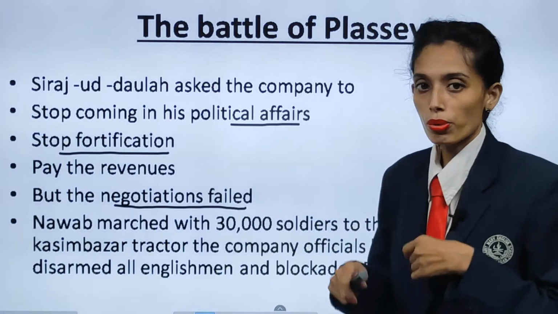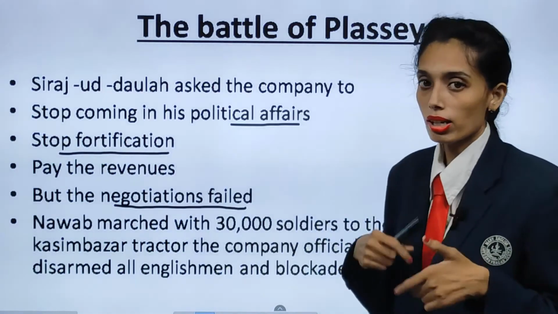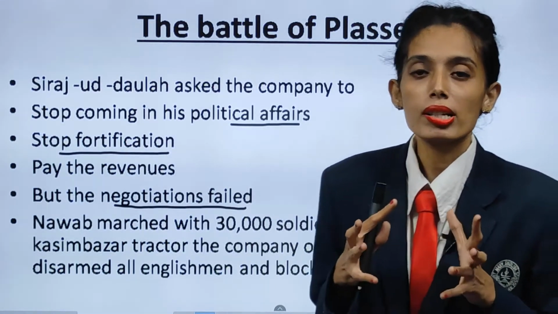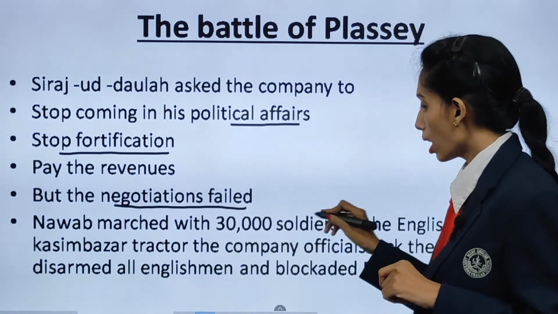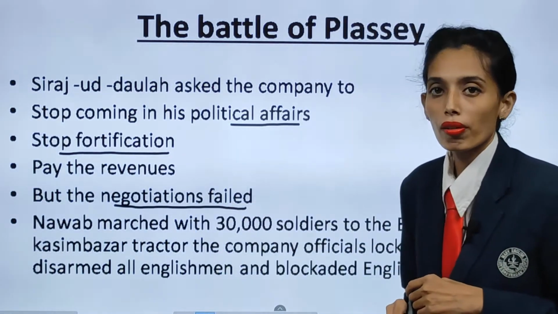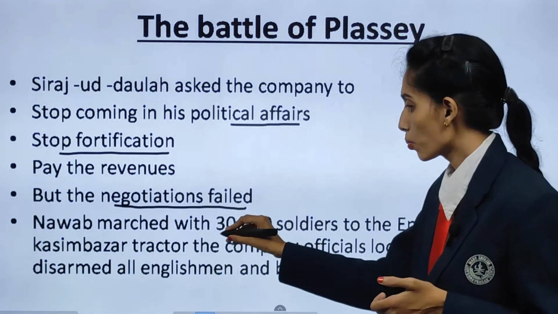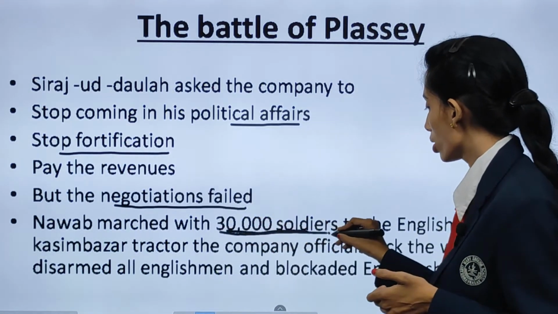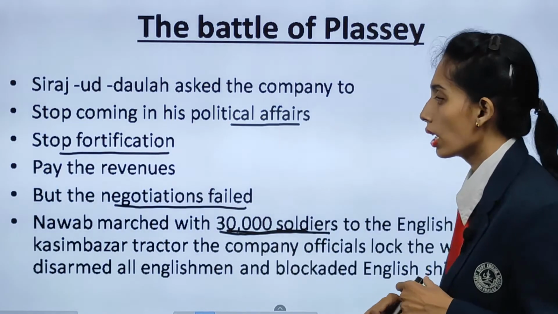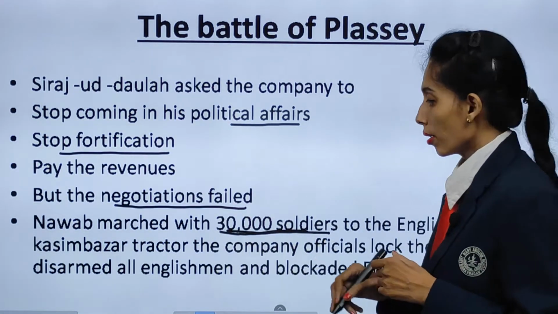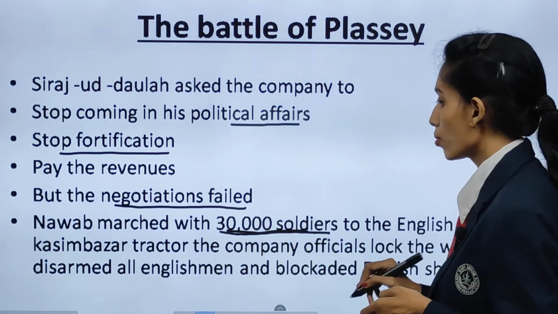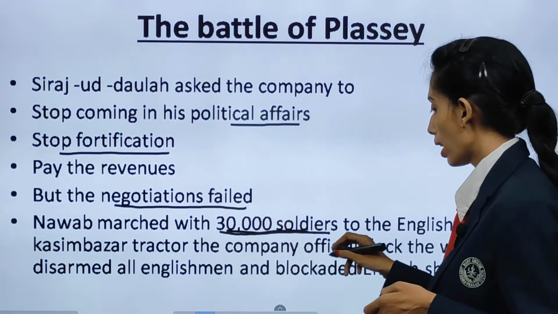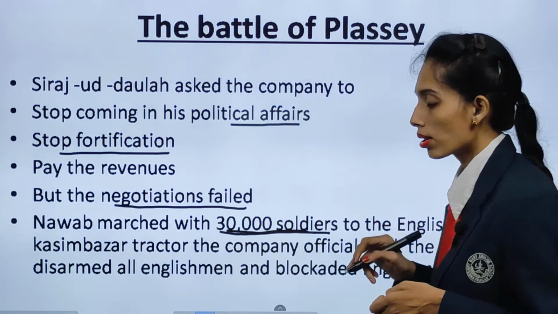So all these situations boiled up. When it is boiling up, what will happen? Obviously they are ready to fight. So the Nawab, Siraj-ud-Daulah, marched with his 30,000 soldiers to the English factory at Qasim Bazaar. There the company officials locked the warehouse, disarmed all Englishmen and blockaded English ships.